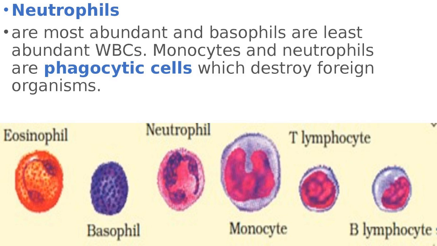Now we will talk about neutrophils. Neutrophils are the cells that are present in abundance. Most of the WBCs are neutrophils. The percentage of neutrophils is 60 to 65%.